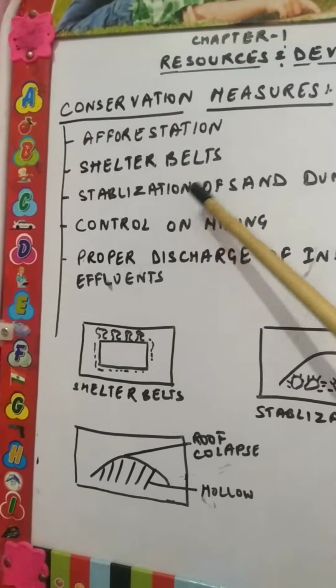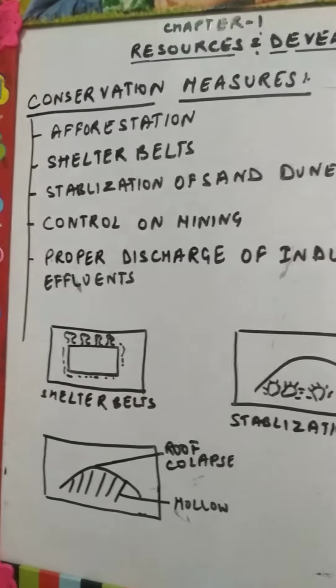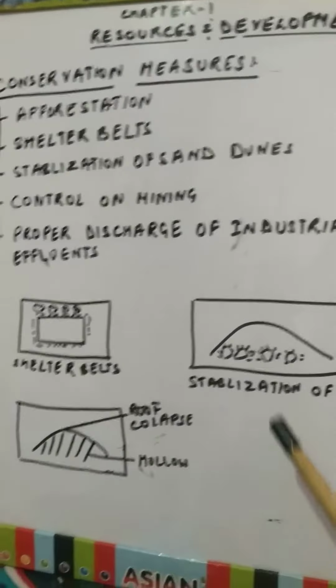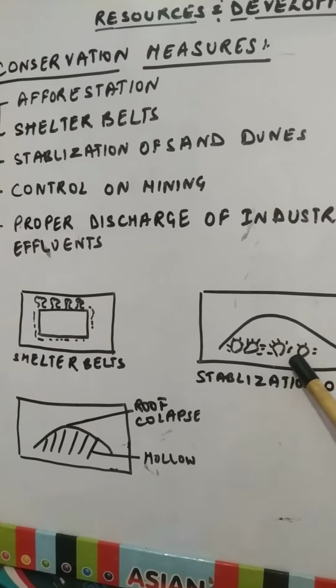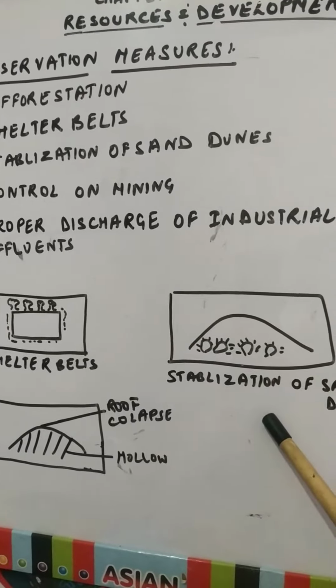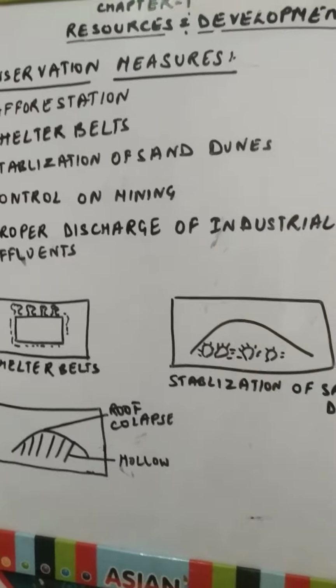Next is stabilization of the sand dunes in the desert areas. Sand dunes are found in desert areas, like the Thar desert of India. If we grow cactus plants, they will control the speed of the wind and reduce the wind erosion that takes place in the desert areas.